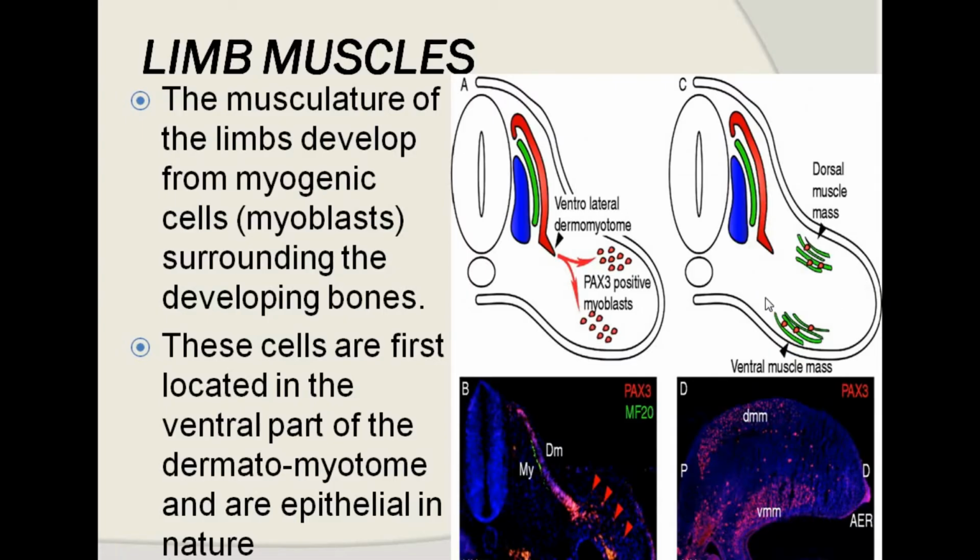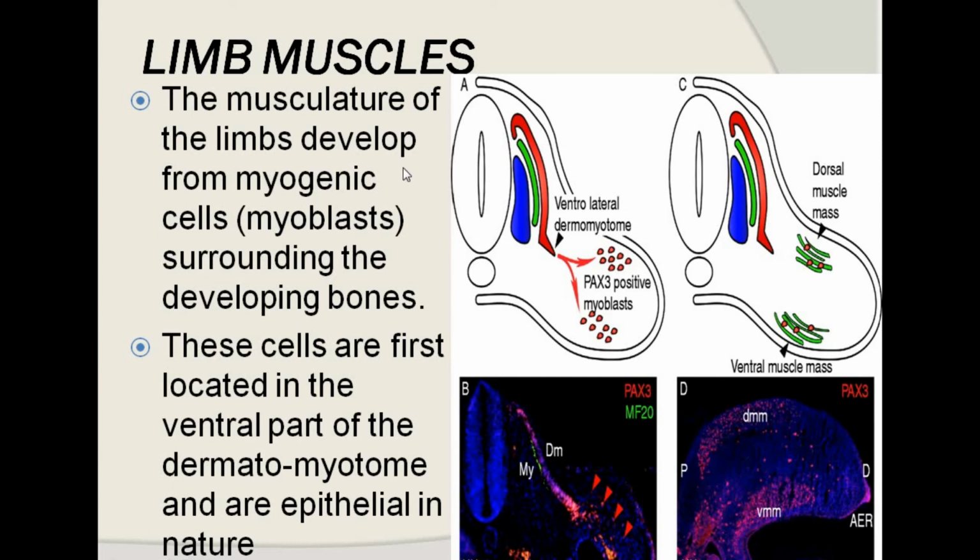So how are the muscles of the limbs formed? As previously discussed, the limbs develop at two regions: the cervicothoracic region, or the pectoral girdle region, and the pelvic girdle region. The pelvic region is in the lumbosacral segment, and the limb region is the cervicothoracic segment.